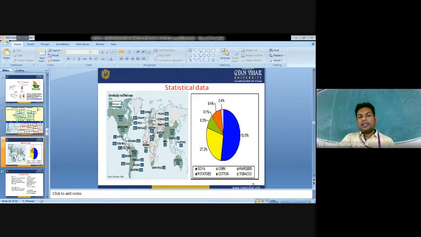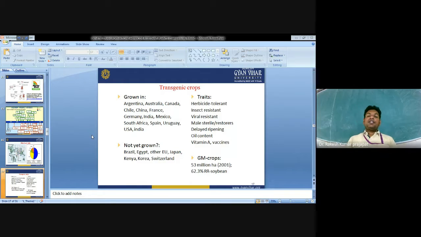This is all statistical data representing the status of genetically modified crops in 2002. These are the various transgenic crops now cultivated in Argentina, Australia, Canada, China, France, Germany, India, Mexico, South Africa. These are the main countries growing these transgenic crops. Nowadays, transgenic crops have been developed for different traits like herbicide tolerance, insect resistance, viral resistance, male sterile and restorer lines, delayed ripening, oil content, vitamin A, and vaccine development.